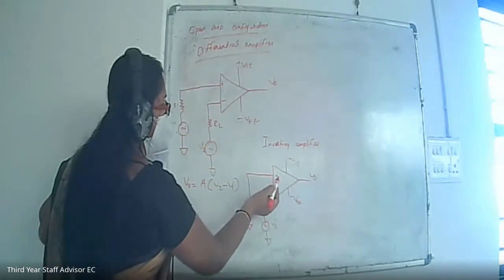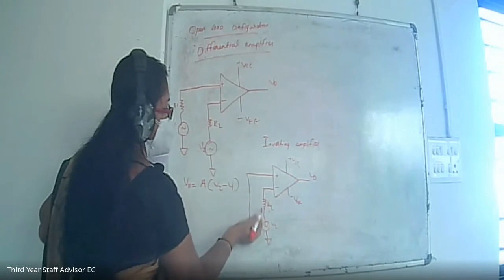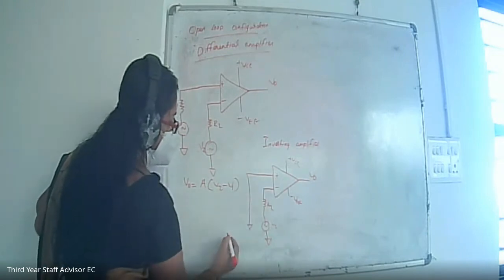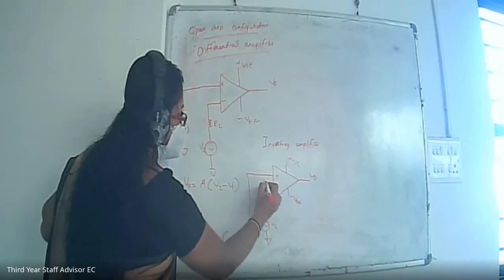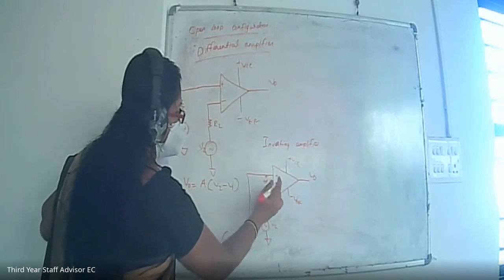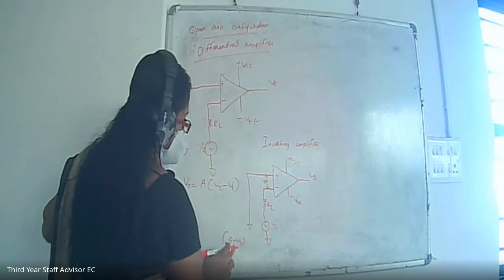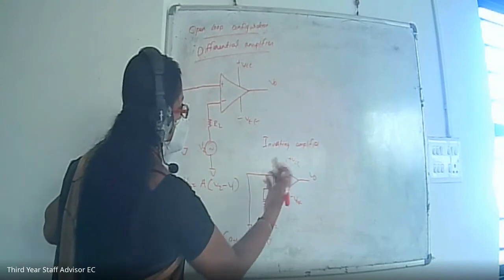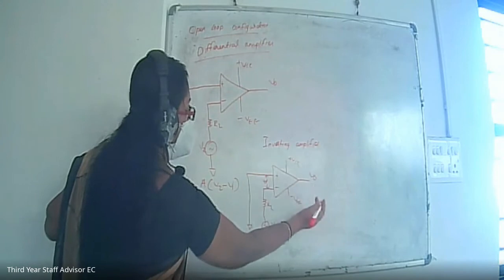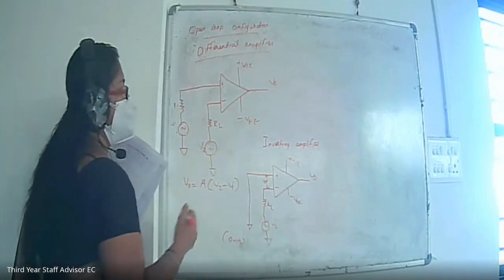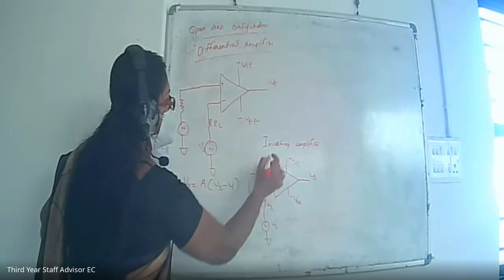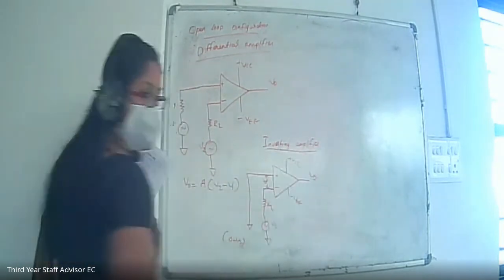So whenever we are finding the difference, 0 minus V2 appears to this op-amp. So the VD, that is the difference in voltage coming to this op-amp, will be 0 minus V2. So a negative voltage will be coming here. So that will be amplified, so that our output will be a 180-degree phase shifted version of V2. So we will be getting the inverted version of V2. So that is why we are calling it an inverting amplifier.